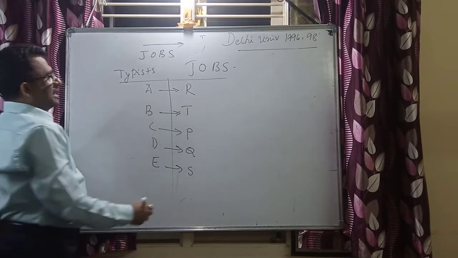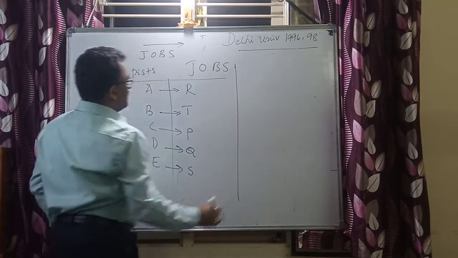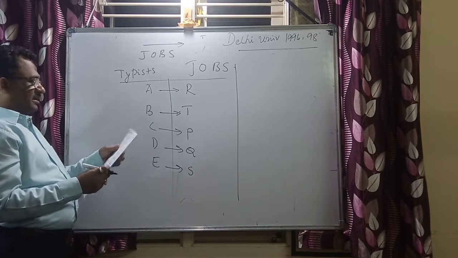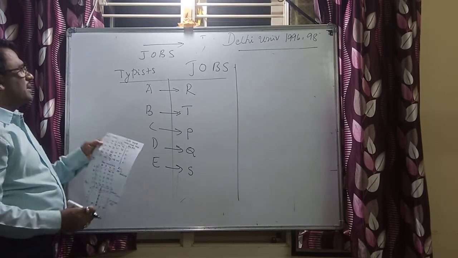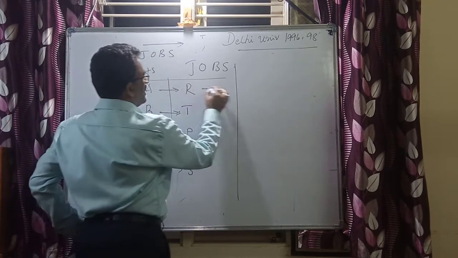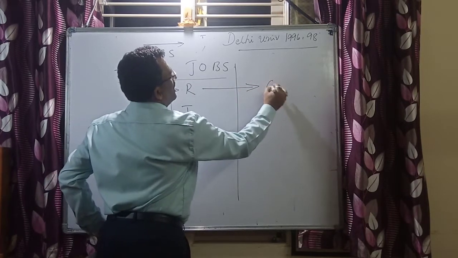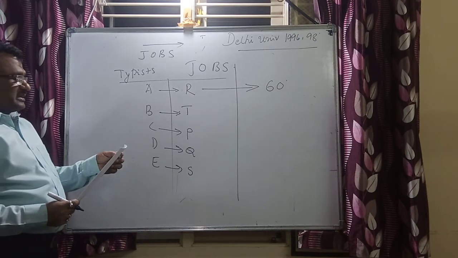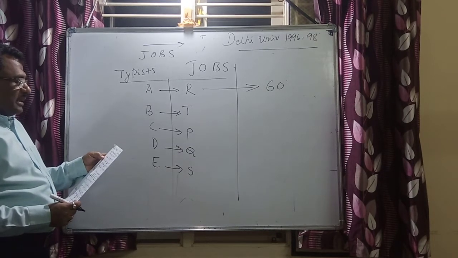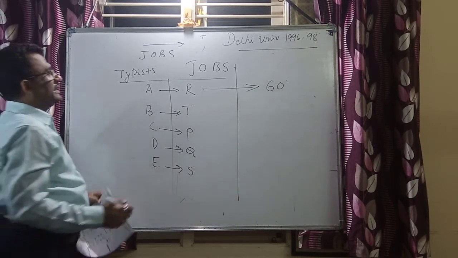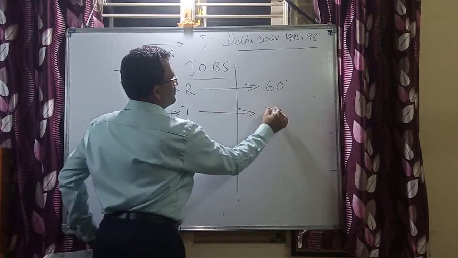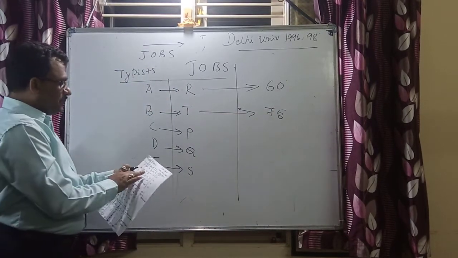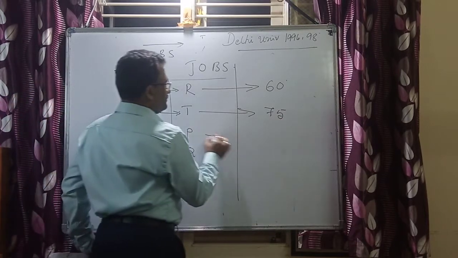The costs are, if you look at the original cost matrix, A to R is 60. You can compare with the original given matrix. Now B to T, that is 75. Next, C to P, again this is 75.